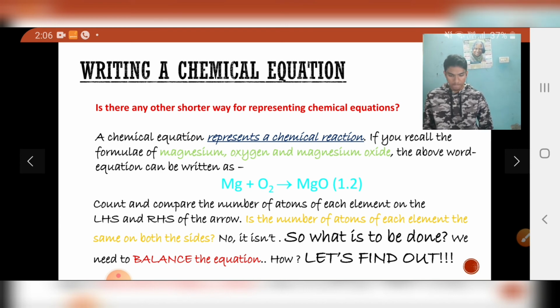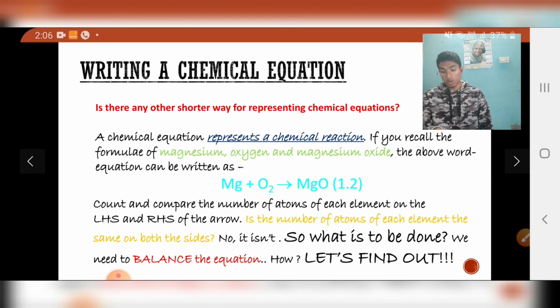Let's see. On the left hand side, as I said, there is a single magnesium. There are two oxygen atoms. Okay, fine. Let's see on the right hand side. On the right hand side, there is a single magnesium. Okay, the magnesiums on both the sides are equal.